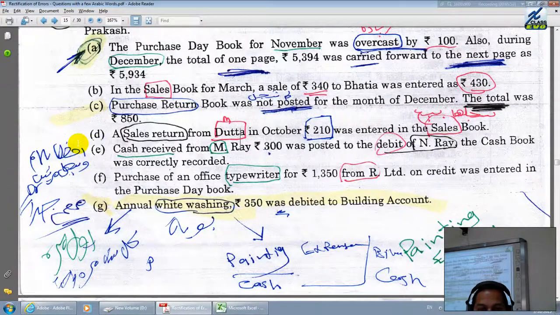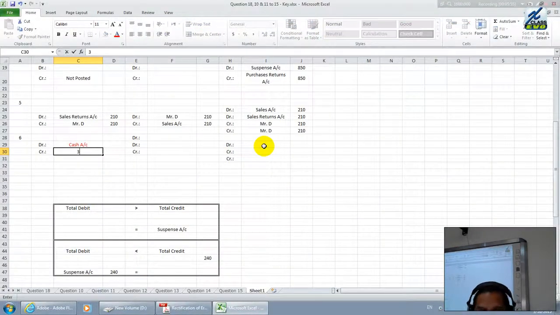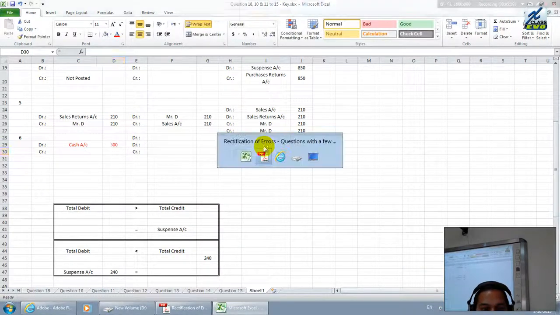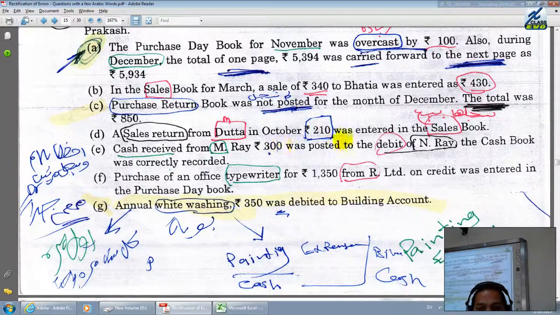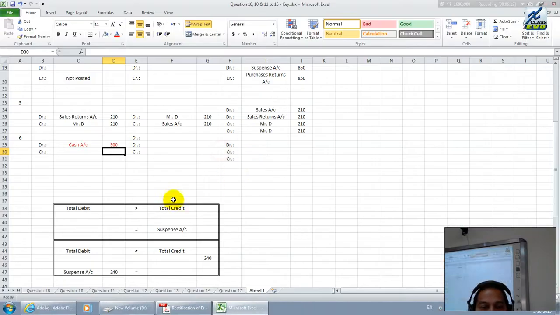Okay, what is the value we received? Cash received is 300. Okay, very good. Let me post the value in the value column. 300 was received. And why did we receive 300 here? Received from Mr. MR but debited to NR. However, the cash book was correctly posted. Received from whom? Received from MR.